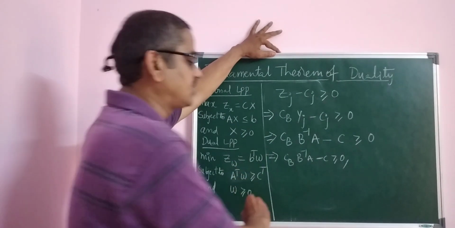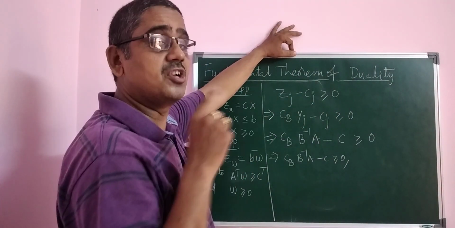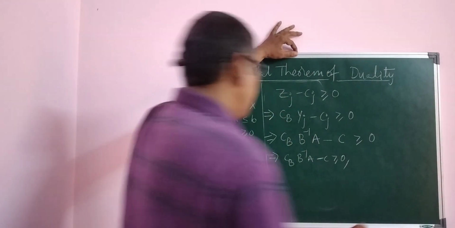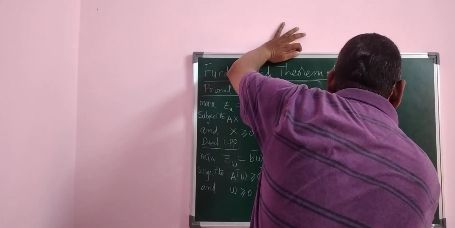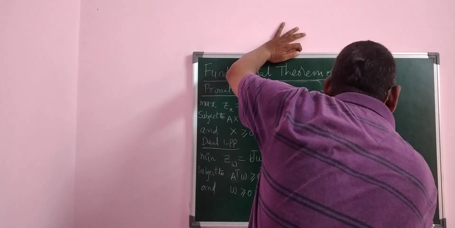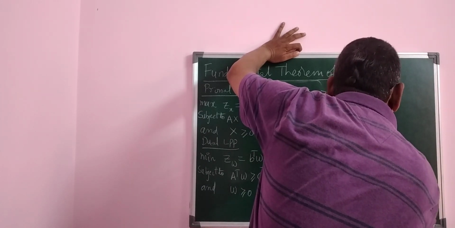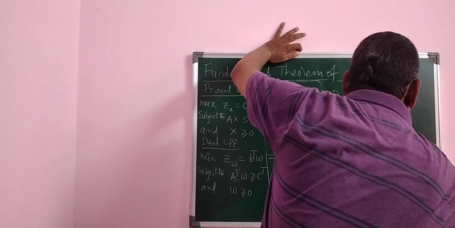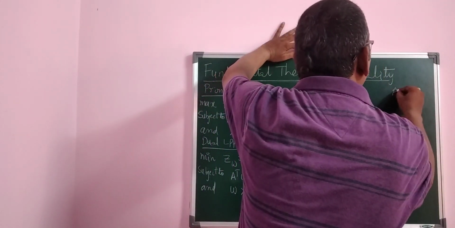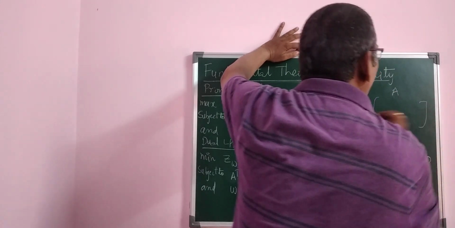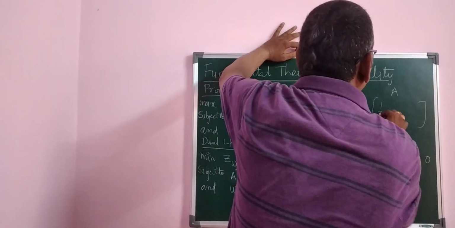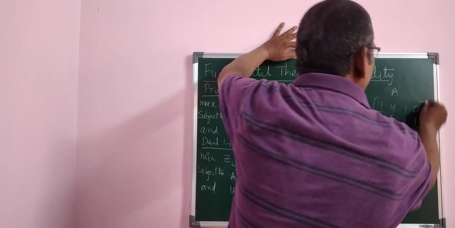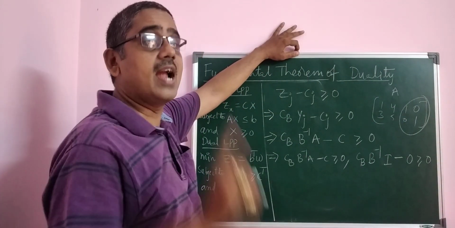For the remaining, we have the cost, and for the basis matrix the cost is 0, and A will be the identity matrix I. A will be in two particular parts, CB B inverse, I write a small letter b, a, B inverse I minus 0, it is greater than or equal to 0. You see here in the matrix A, we have vectors like this: 1, 3, 4, 5, 1, 0, 0, 1. You see, these are the vectors which are in the identity matrix.